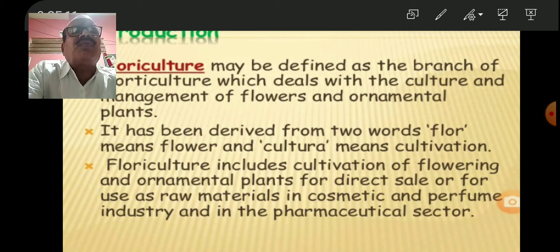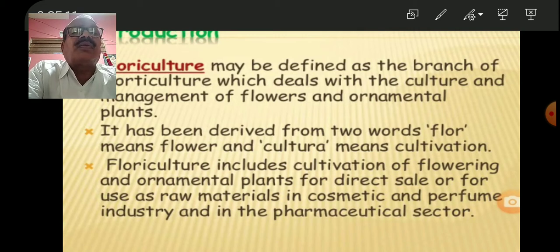So up till now you are knowing about the use of the flower for the purpose of ornamentation, but the other uses of the flower are in the different cosmetics, perfume industry and pharmaceutical sector.